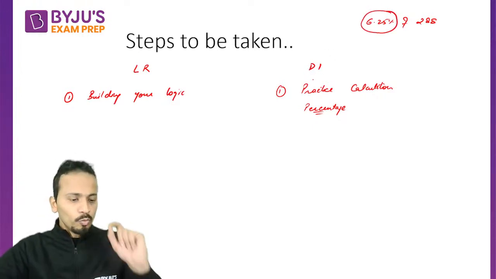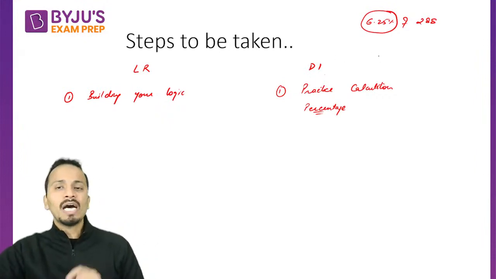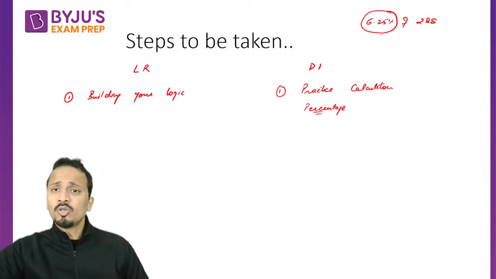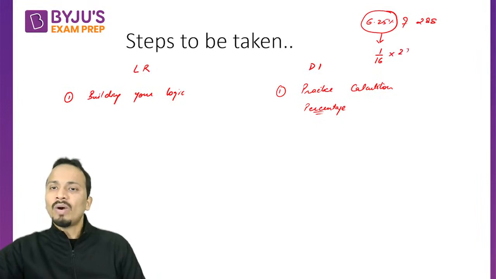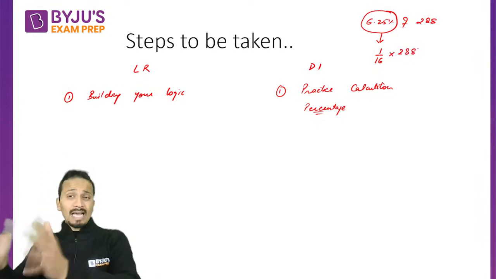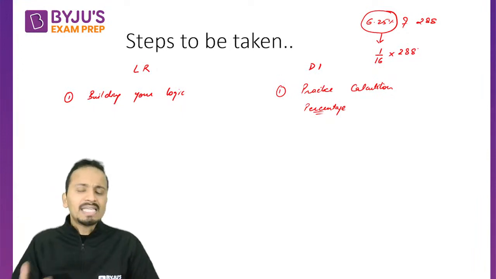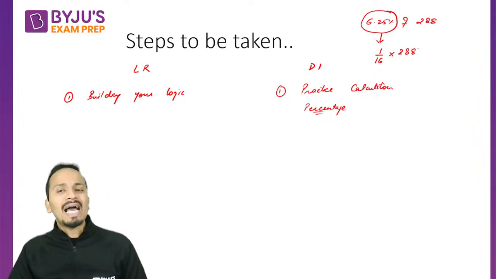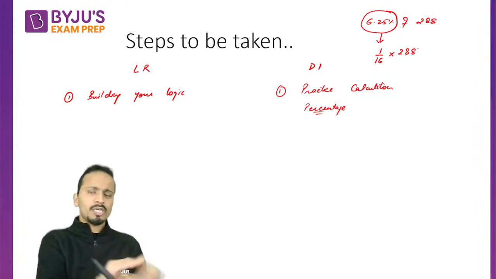Okay, so when you attend the first basic lectures of percentages, you will understand something known as percentage equivalence of fractions. Okay, so I can convert this percentage into its fractional equivalent, which is 1 by 16. So you need to do 1 by 16 of 288, and what I have done is I've converted a difficult calculation into an easier calculation. All right. Now 1 by 16 of 288 can easily be calculated. Okay. So this is the type of calculations that you need to focus on at the beginning.